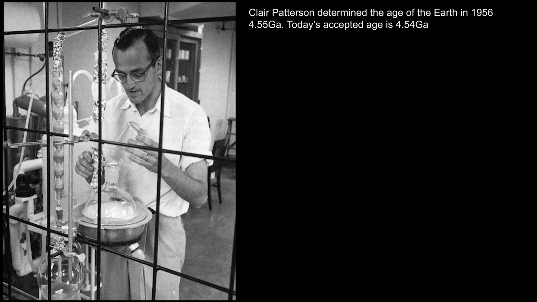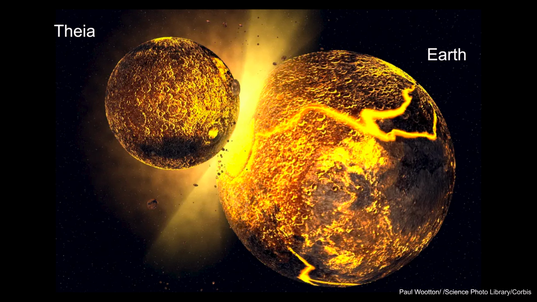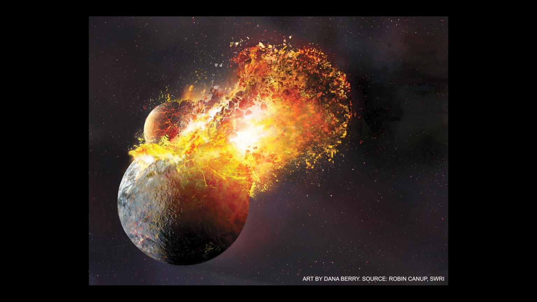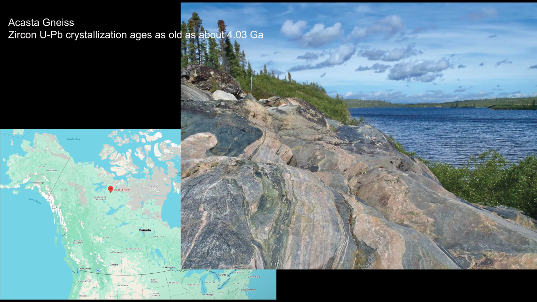And now, after another 75 years or so of research, we've changed that from 4.55 billion years ago to 4.54-something billion years ago. At 4.51 billion years ago, the moon forms after a planet-like body, a planetoid, crashed into the Earth and ripped off a big chunk of the mantle. This body was named Theia by Alex Halliday, one of my professors at the University of Michigan. As a result, our oldest lunar rocks are around 4.47 billion years old. The oldest continental rocks are found in Canada, in the Slave Province.